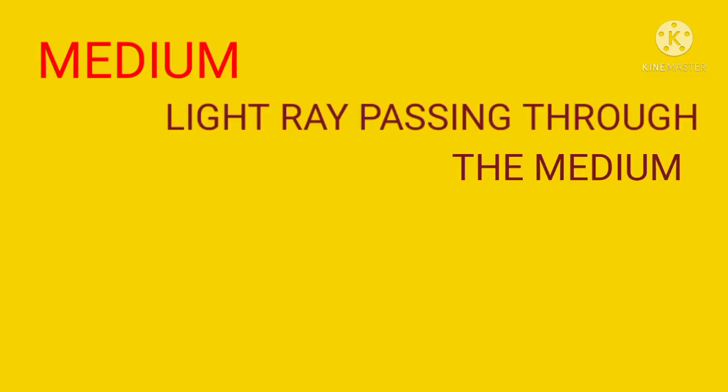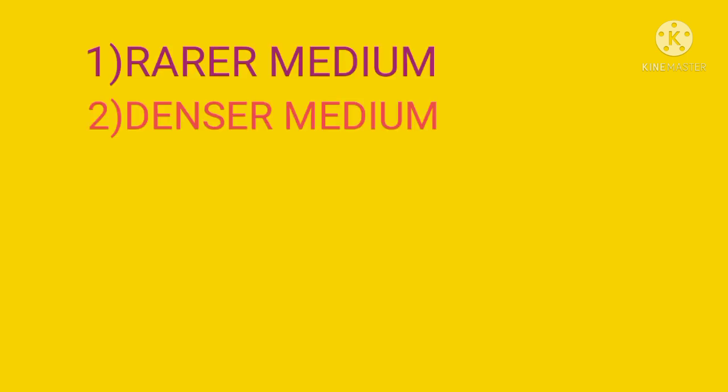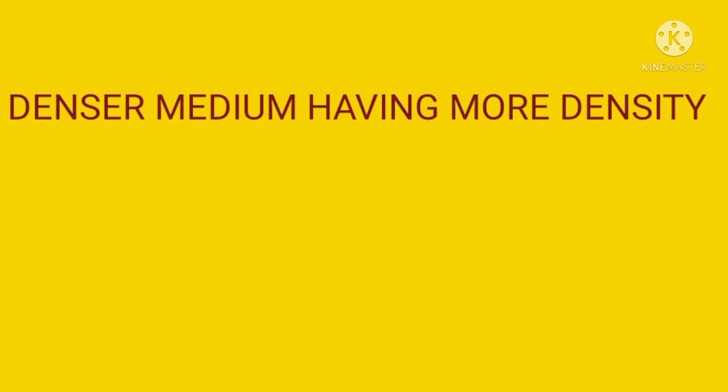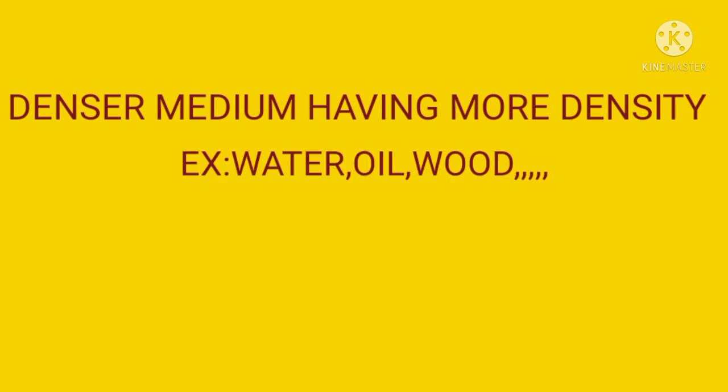Next, one more important word is medium. A light ray passes through a medium. Medium can be divided into two types. First one, rarer medium. Second one, denser medium. A rarer medium has low density, for example air. A denser medium has more density, for example water, oil, wood, and so on.